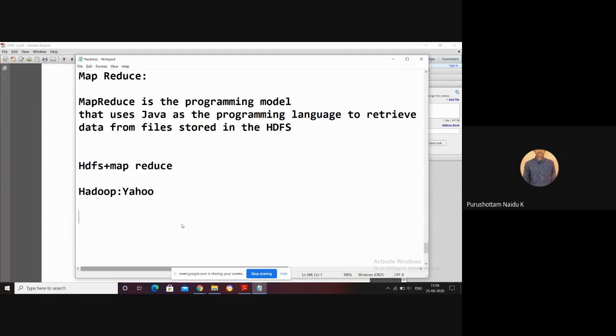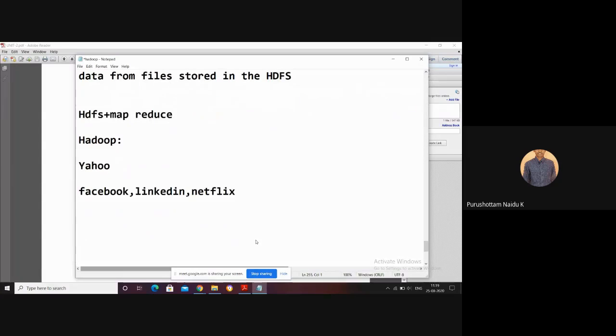Later on, Hadoop was also taken up by other companies such as Facebook, LinkedIn, and Netflix. These companies nowadays also use Hadoop. Initially Hadoop was given by Yahoo, and later Facebook, LinkedIn, and Netflix also helped develop Hadoop. So that is one thing.